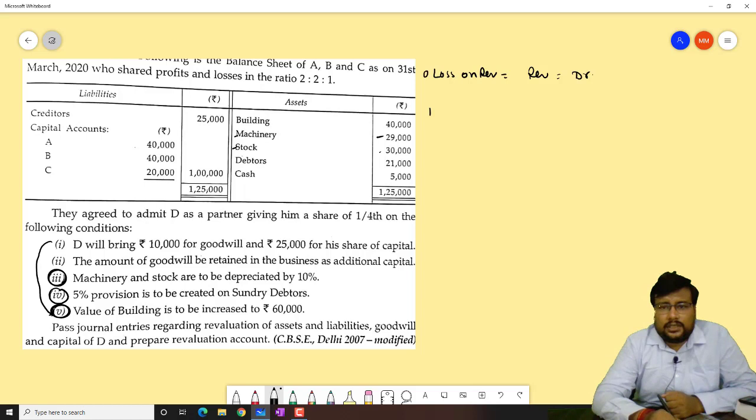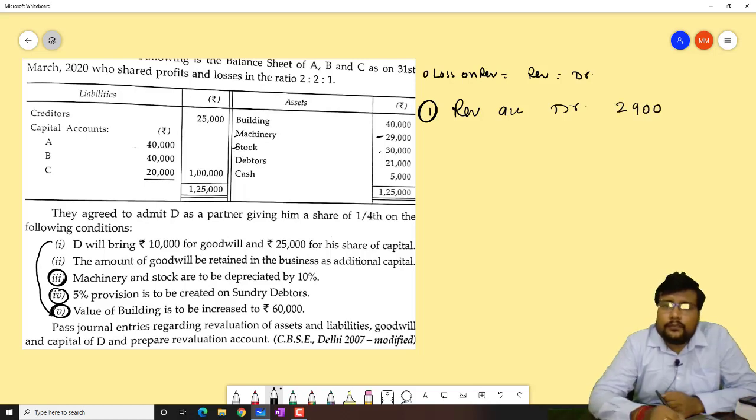So first entry, revaluation account debit 2,900 to machinery.